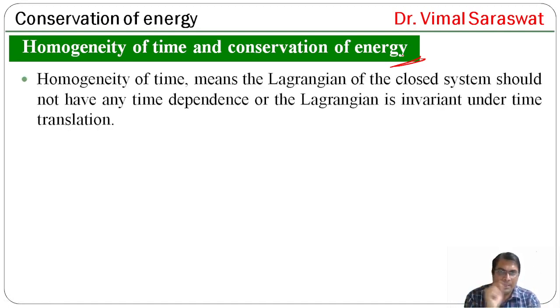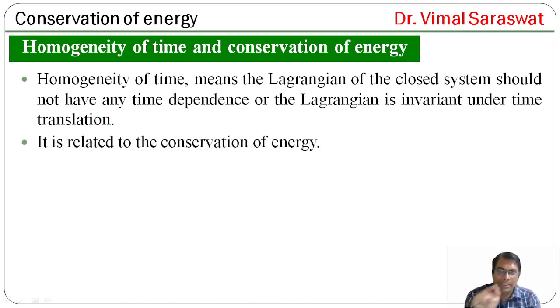Homogeneity of time means the Lagrangian of the closed system should not have any time dependence, or the Lagrangian is invariant under time translation. So, if we give an arbitrary displacement to the time and the Lagrangian of the system does not change, then the system has the homogeneity of time. It is related to the conservation of energy. So homogeneity of time is related to the law of conservation of energy. Now we prove it.